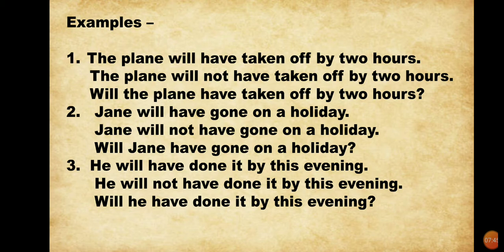Second, Jane will have gone on a holiday. Jane will not have gone on a holiday. Will Jane have gone on a holiday? Third, he will have done it by this evening. He will not have done it by this evening. Will he have done it by this evening?